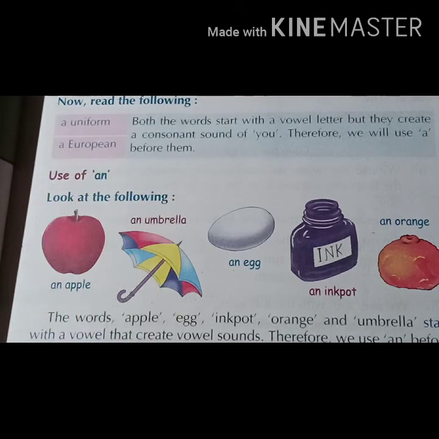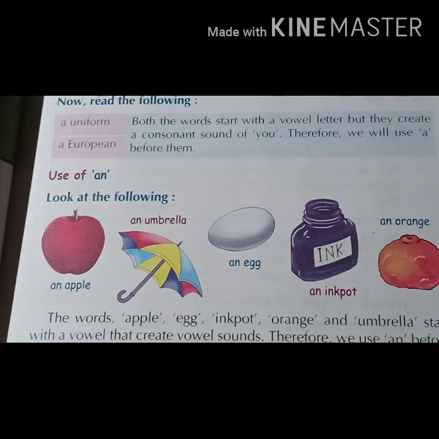So I hope the concept of use of A is clear to all of you. What is the use of A? Whenever a word starts with a consonant sound, in that case we will use indefinite article A.